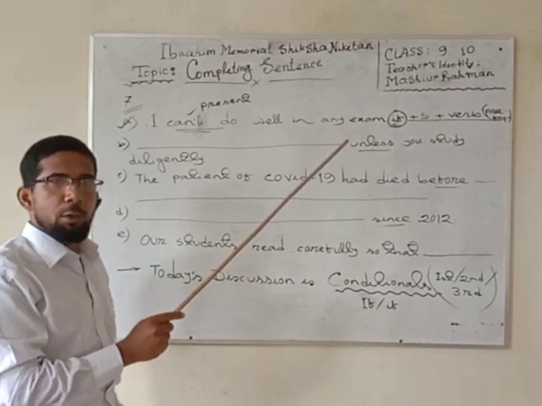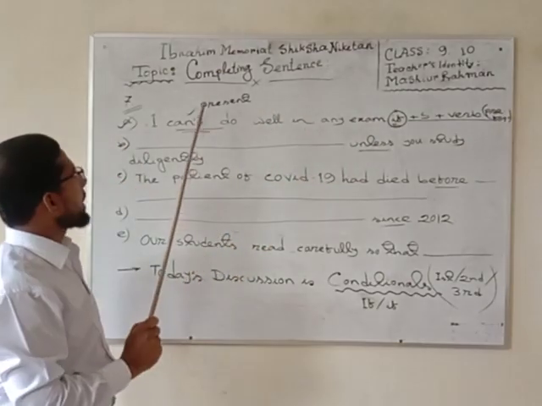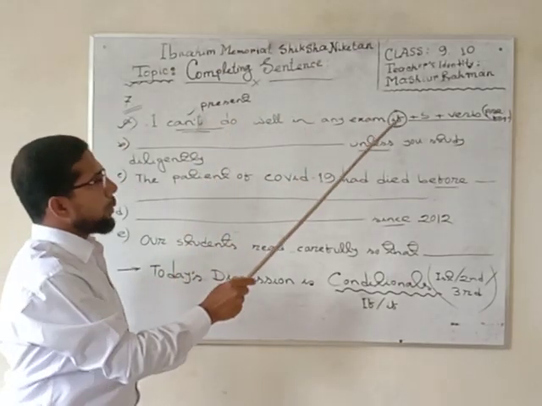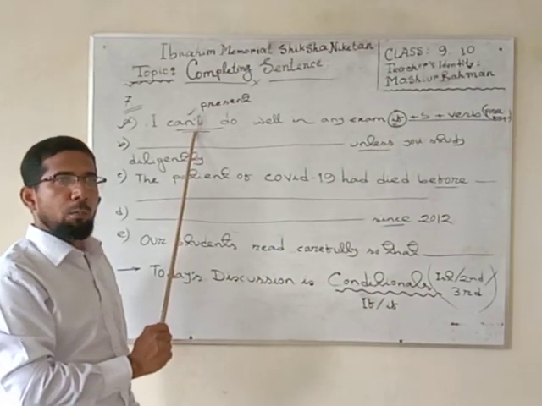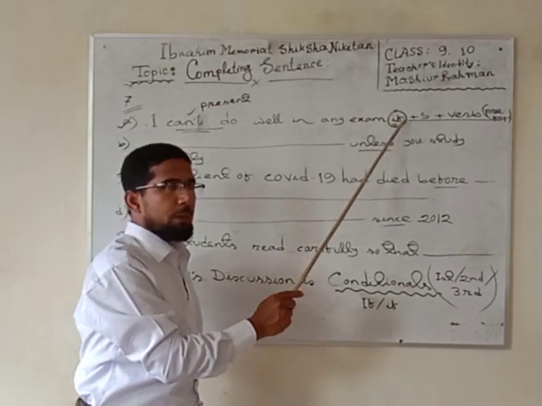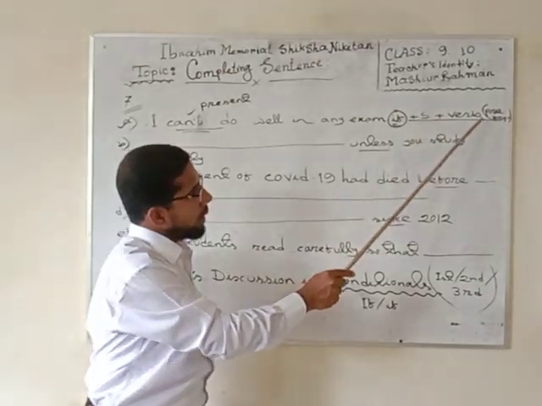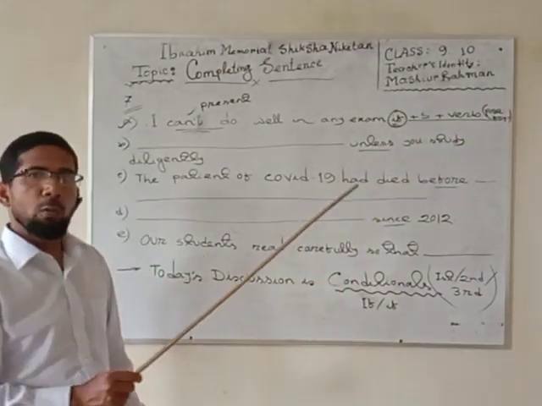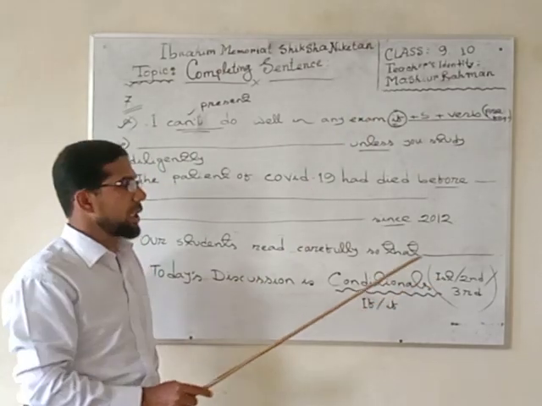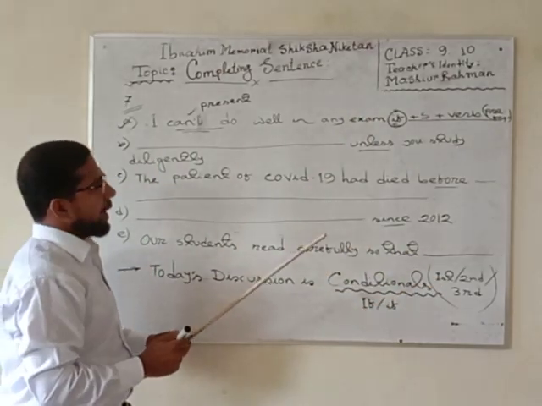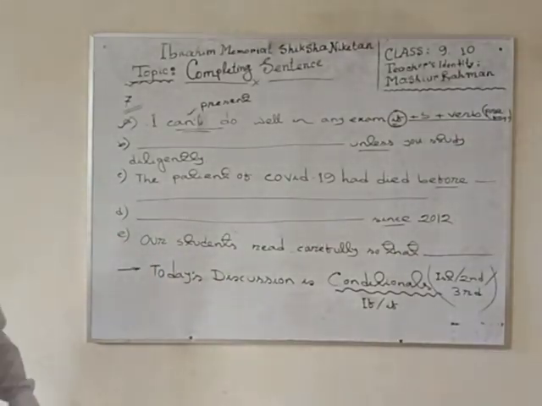Before this "if" there is a present modal; after this "if" there will be a subject, and the verb will also be present tense. Finally, you may say that is the structure of the first condition. Which condition? First condition.